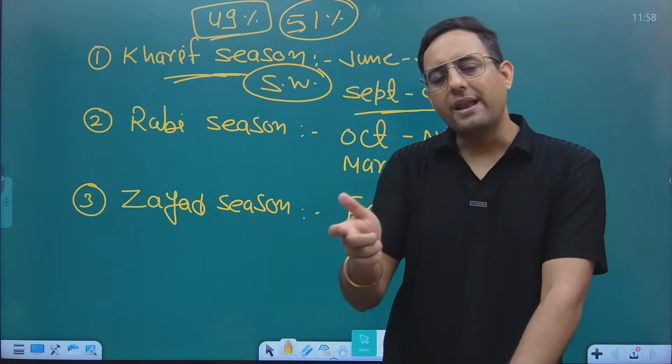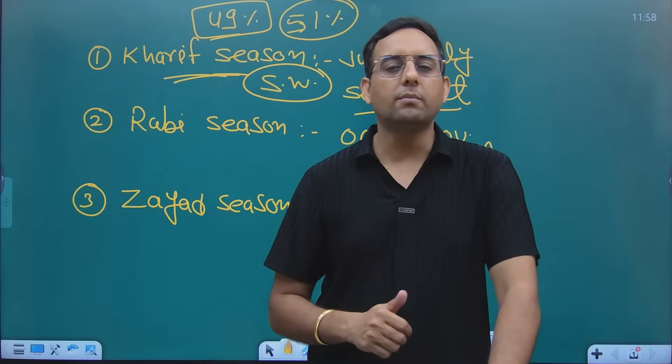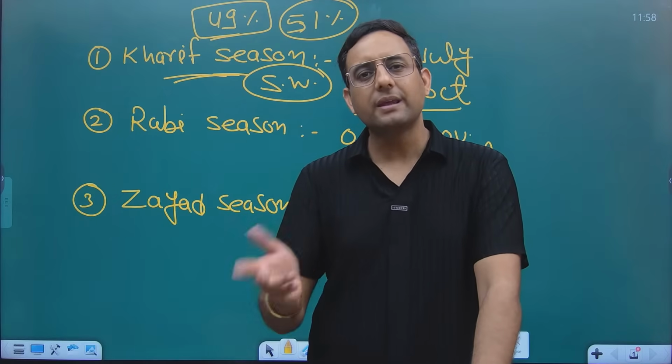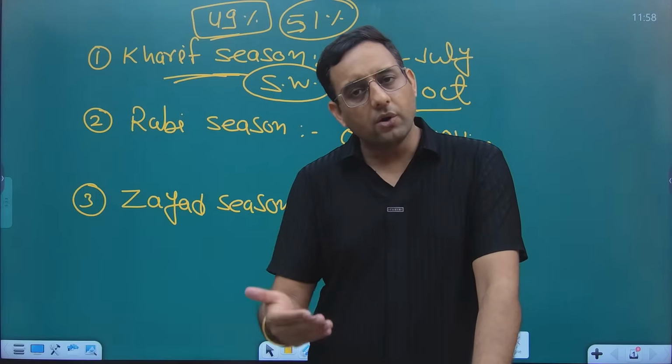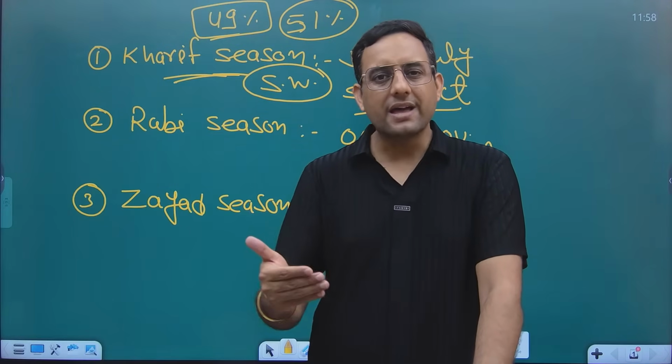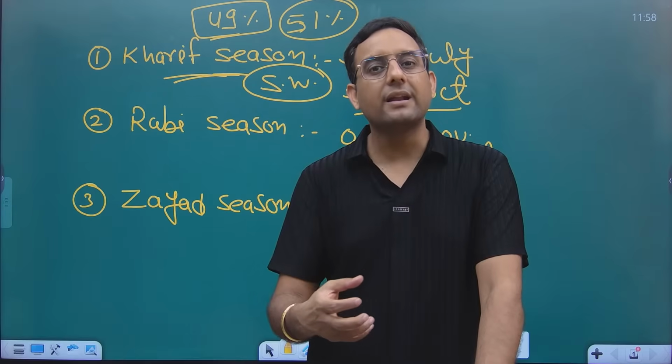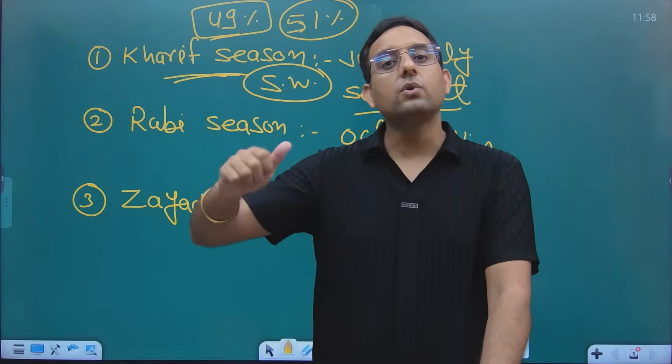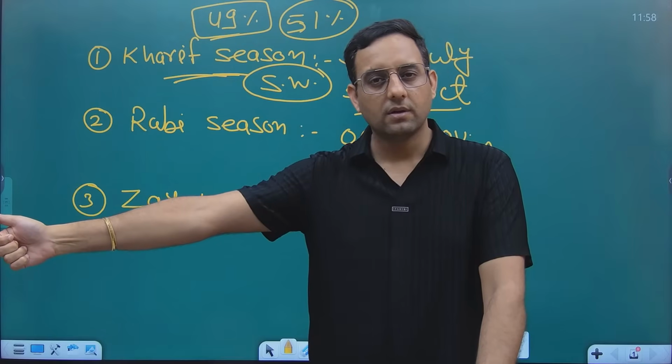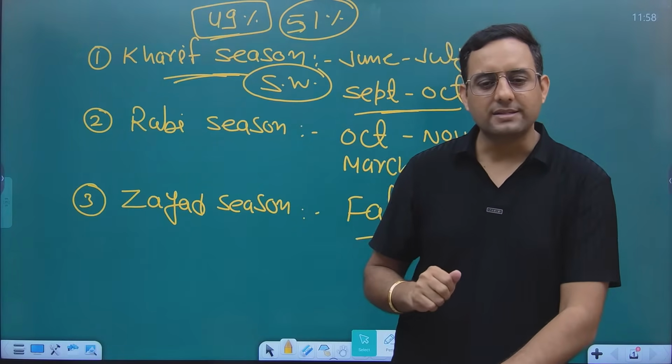So El Nino and La Nina are changing the pattern of the monsoon. Sometimes the monsoon is very heavy, sometimes it is very low. And because of this change in the weather pattern, in the monsoon pattern, we are now unable to grow the traditional crops. Can you tell me that term in the chat section?